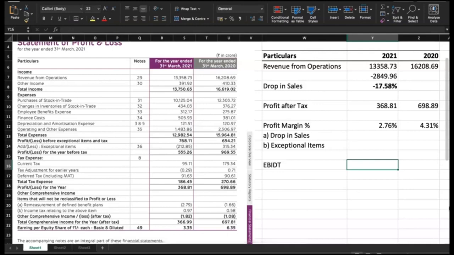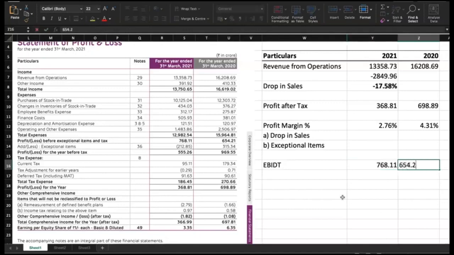My profit before taxes, okay, so here also we have 2 items, profit before tax and profit before exceptional items and taxes. See, these kind of exceptional items are not expected to recur. Okay, so this is what they are ideally doing. These exceptional items comes into picture. In the previous year they had positive, in the current year it is negative. So let us take profit before exceptional items and tax, which is 768.11 and 654.21.